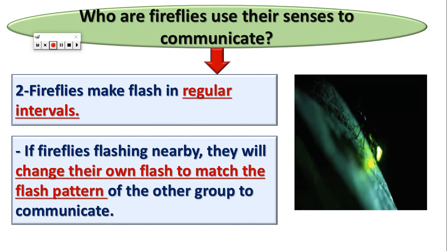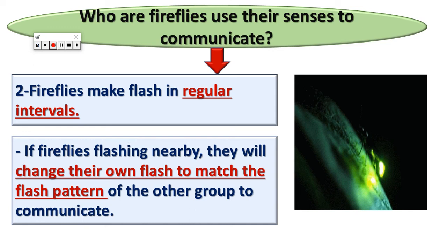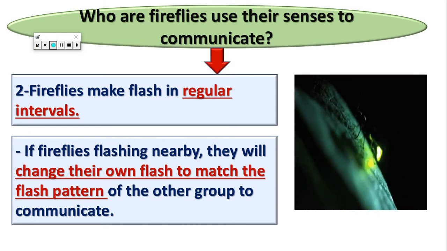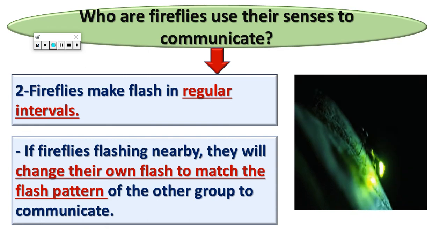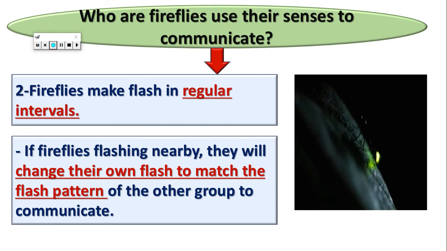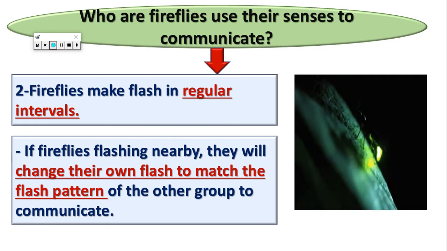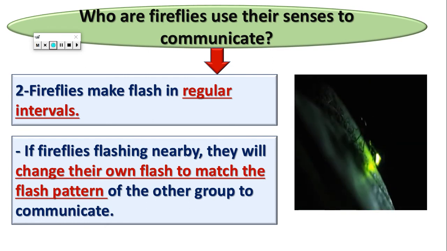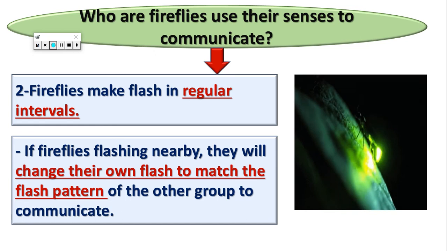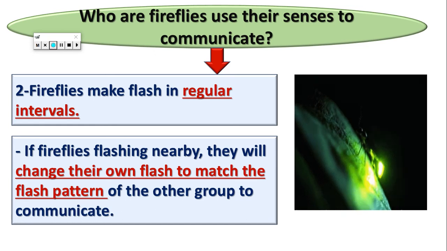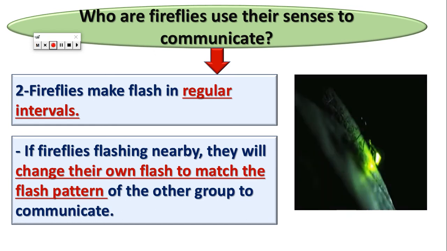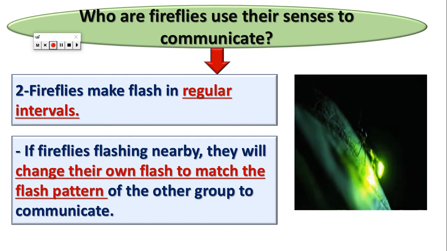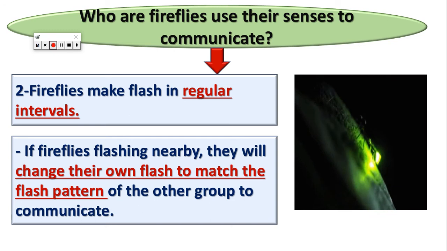But every group of fireflies has its own language or its own flash. So when two groups of fireflies meet each other, they will not understand each other, because each group has its own way to flash its body.